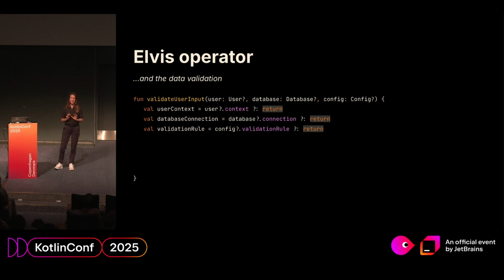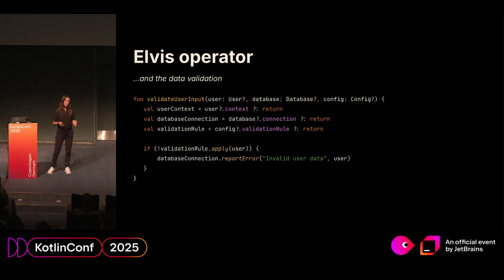Now you would never know what exactly went wrong in your function. Maybe something was wrong with the database. Maybe the database connection. Maybe the user was null. You would never know. And here is the validation with a clear error message, so you would definitely know what was wrong with your data.